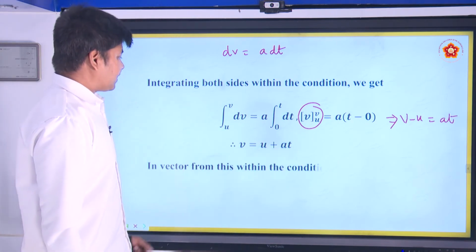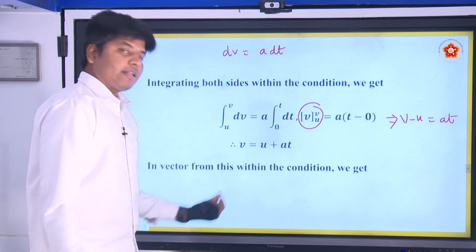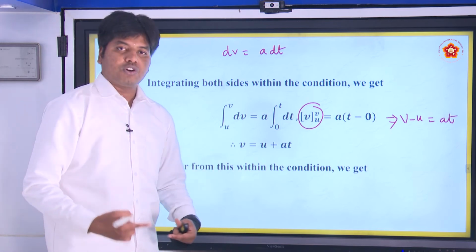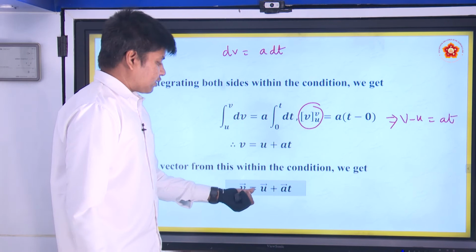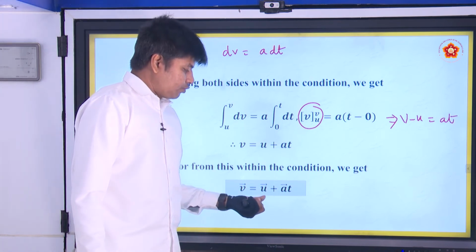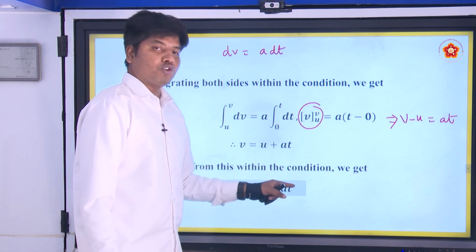So, in the vector form, how can you write? These are all vectors, right? Acceleration is a vector, initial velocity is a vector, final velocity is also a vector. So this can be written in the vector form as v is equal to u plus at. Here it is a vector times a scalar, so there is no dot product.